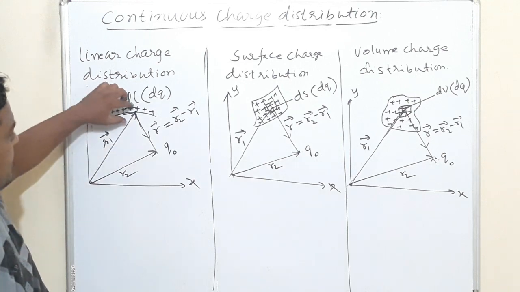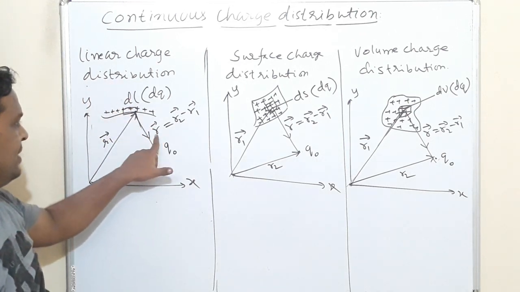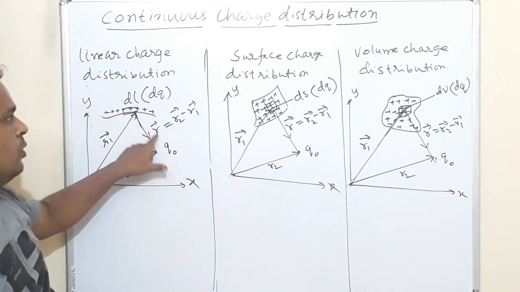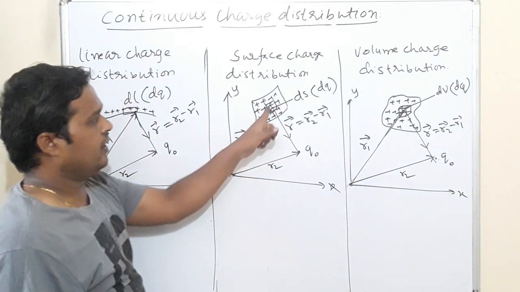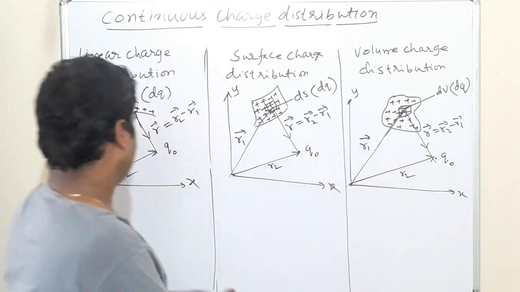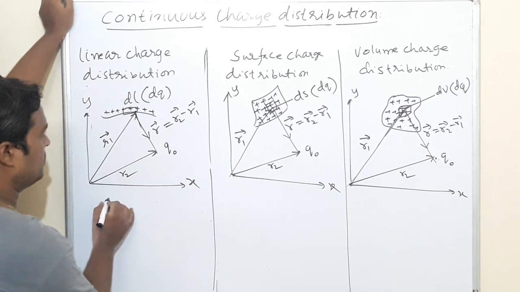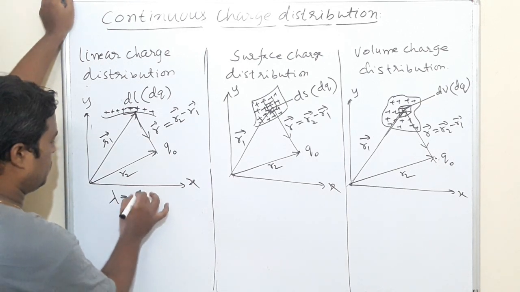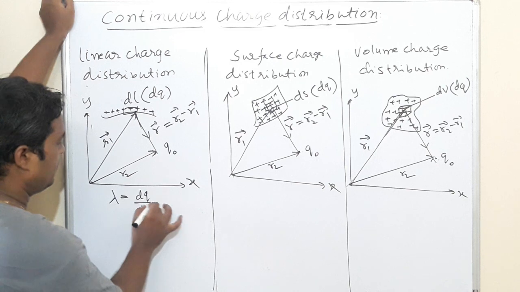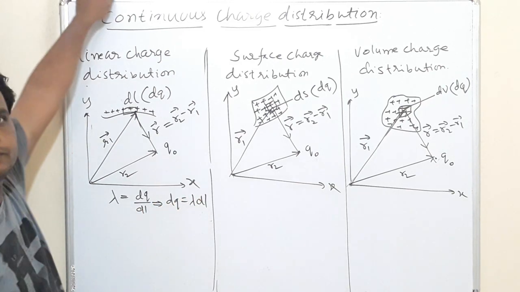These are the small charges I have taken: dq and q naught, two charges separated by distance r. You can use Coulomb's law. Here also two charges are there, and here also two charges are there. For this distribution we have lambda equal to dq by dl, which implies dq is equal to lambda into dl.